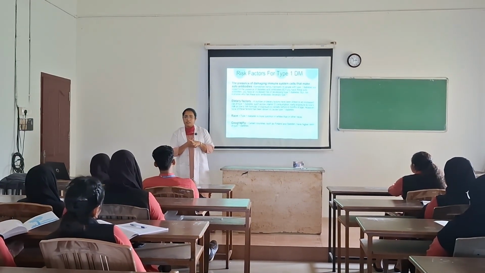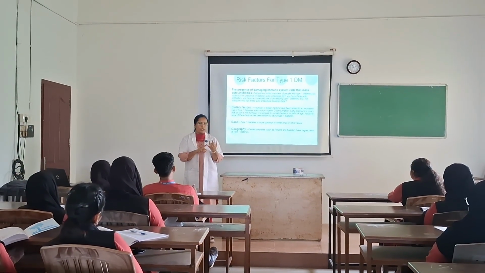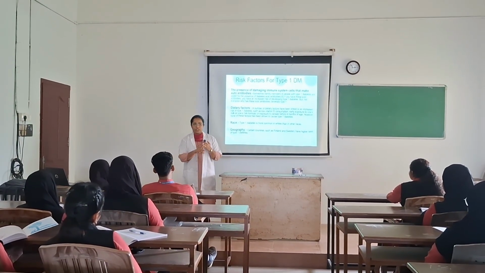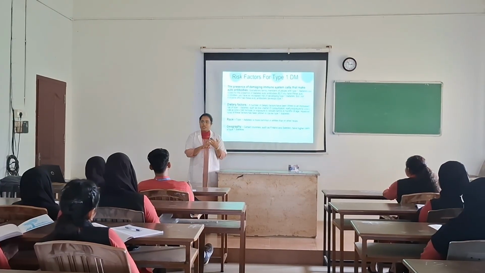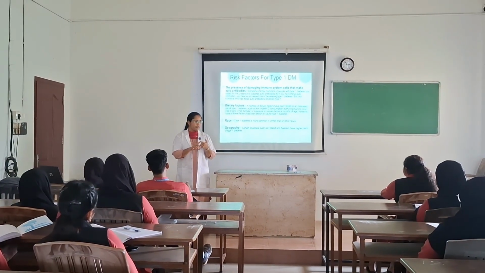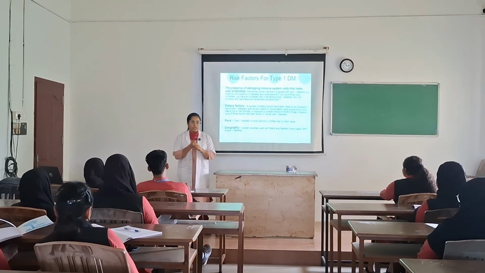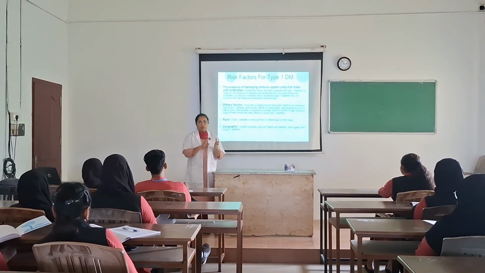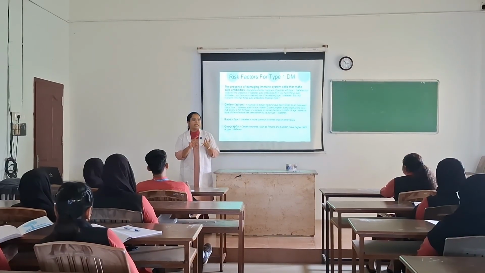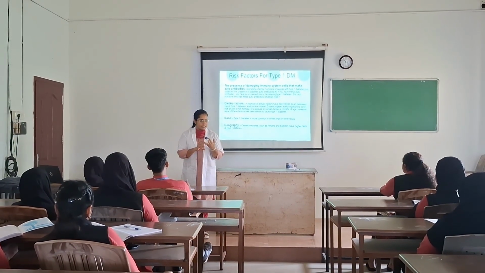Then we have discussed the classification. Type 1 and type 2 are the main classification. Then comes gestational diabetes. Other types of diabetes are neonatal diabetes and maturity onset. So type 1 is insulin deficiency and type 2 is insulin resistance. Okay.